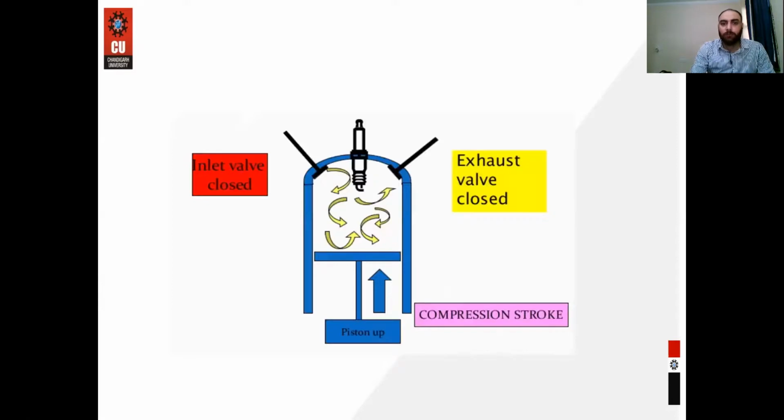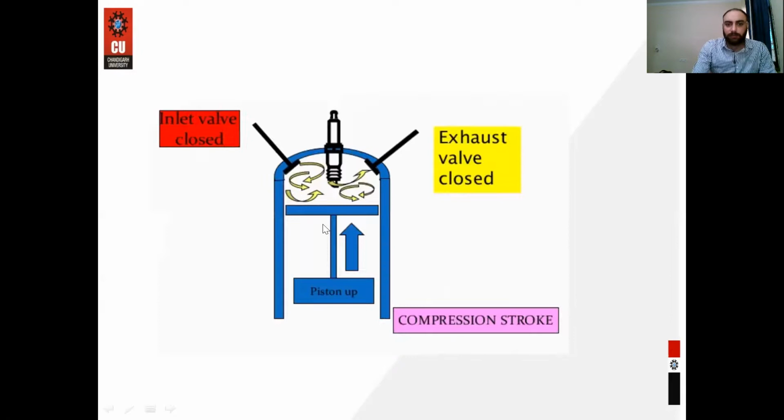So let's see. When our piston is at BDC, it starts moving from BDC to TDC. Before the compression stroke, both the valves are closed and the charge is inside the cylinder. And this charge is now compressed. So when the piston moves from BDC to TDC, the whole charge is compressed. So this is the compression ratio, which we already discussed.